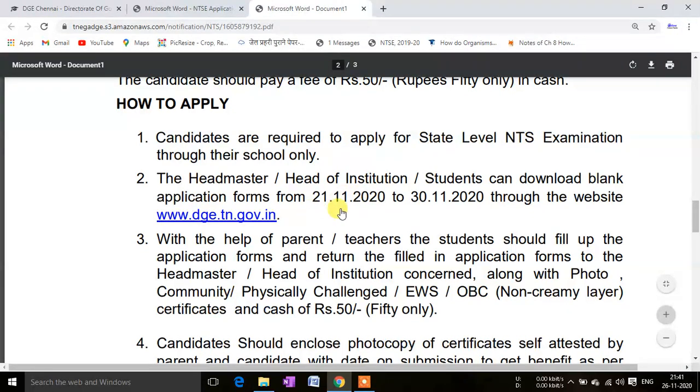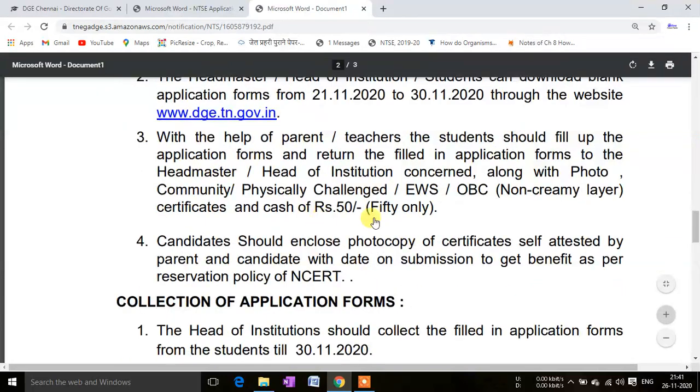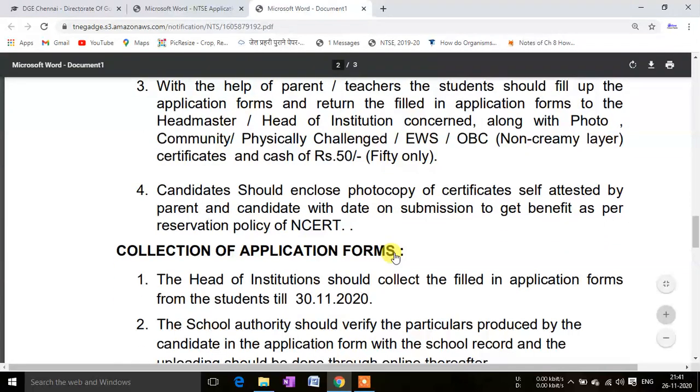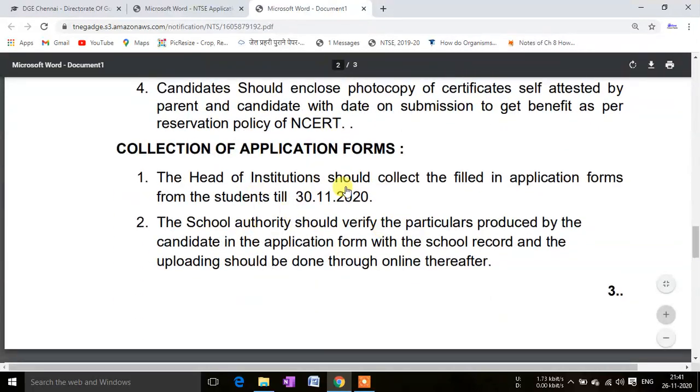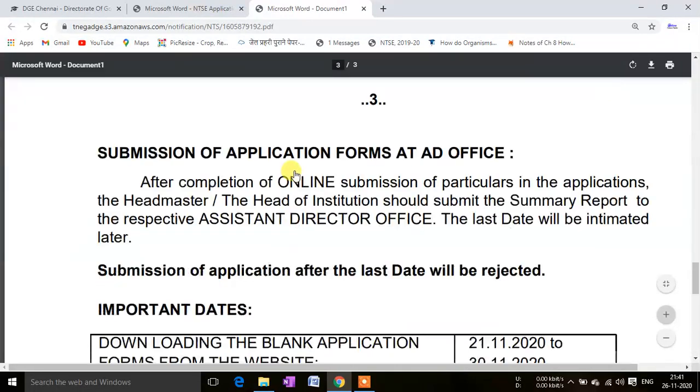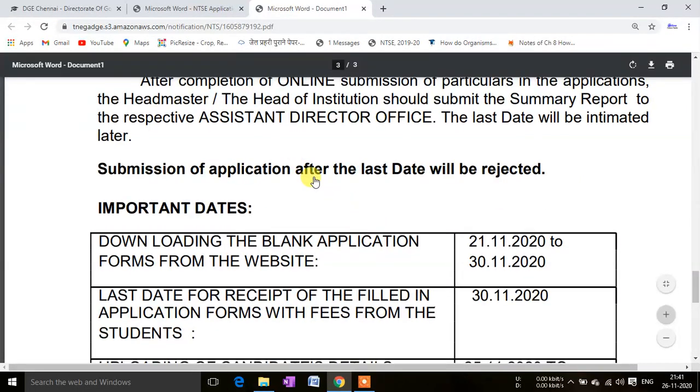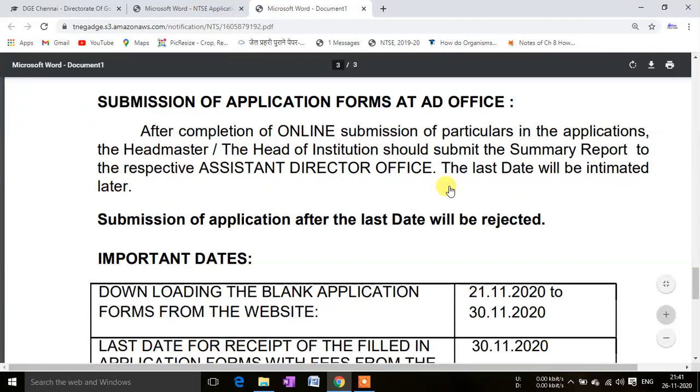You will have to fill up the form from 21st of November to 30th of November. This is the duration in which you can fill up the form with the help of school, and the complete form will be submitted to the headmaster, and thereafter it will be submitted to other places with the help of the institution, and here it is given to the assistant directorate office. It will be submitted to them. Okay, after completion of online submission of particulars in the applications, the headmaster and head of institutions should submit the summary report to the assistant directorate office.